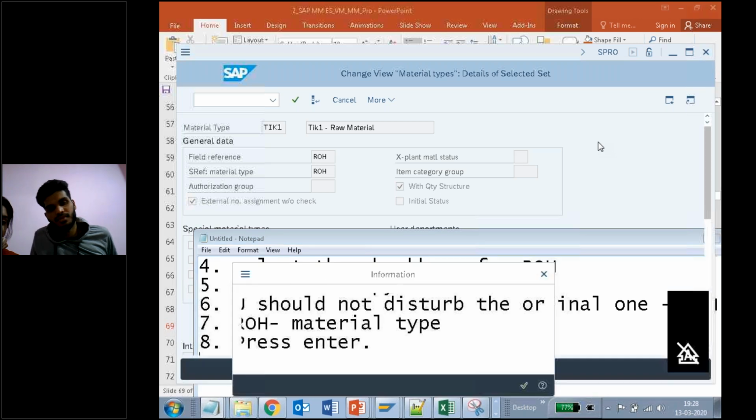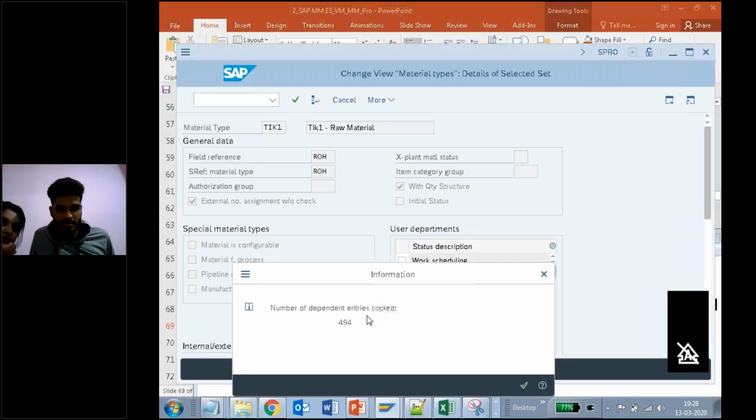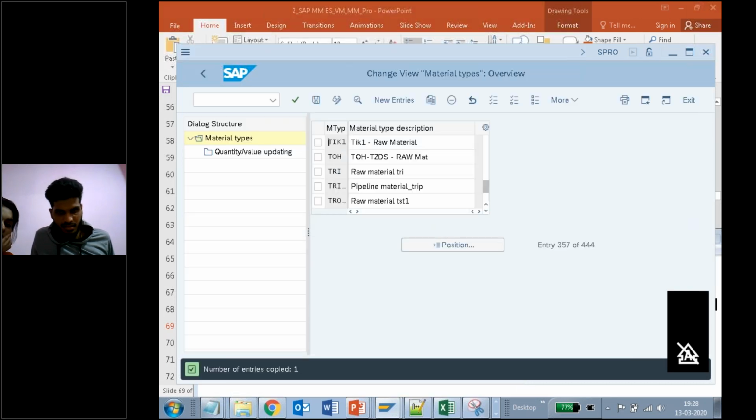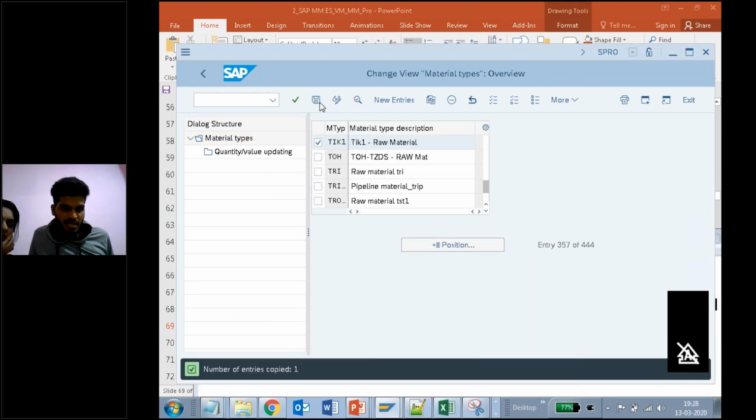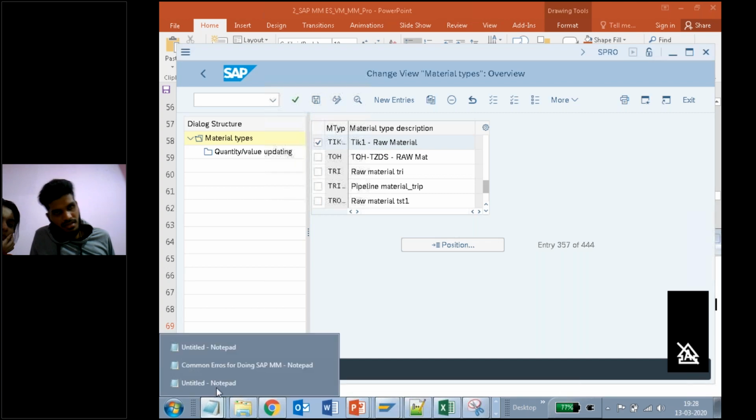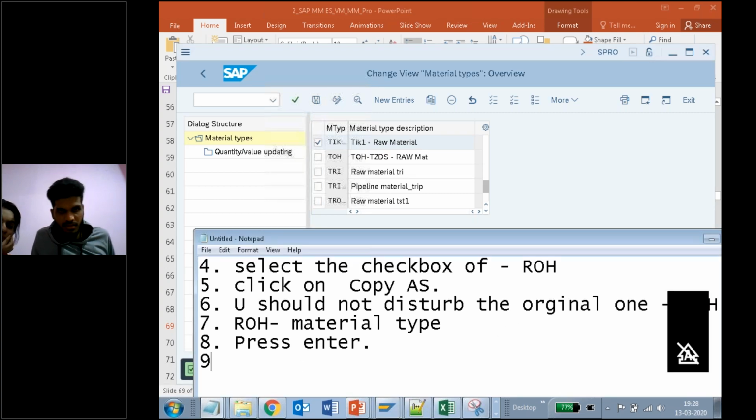Then it is saying something, number of dependents is copied with the 495. Again press enter. Now it is copied here. You can see what your material type is now. Click on TIK1. Save. Press enter. Everything is done.